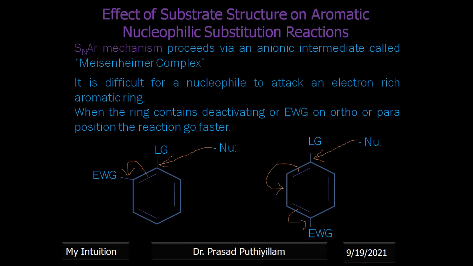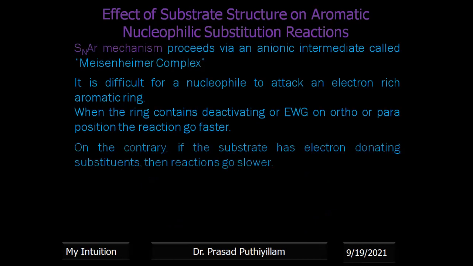So whether at the ortho or para position, the electron withdrawing group can make the reaction faster. Actually, it is a deactivating group in the benzene ring, but it supports the nucleophilic substitution reaction if it is the SNAr mechanism.